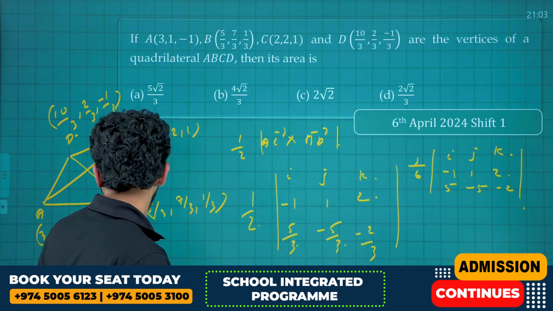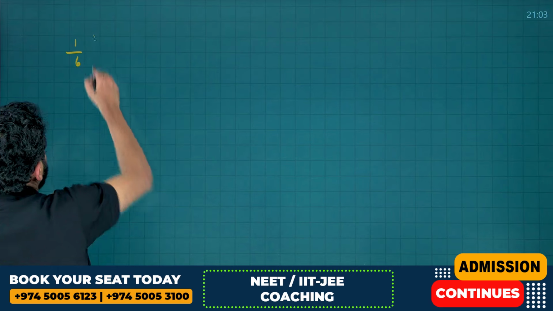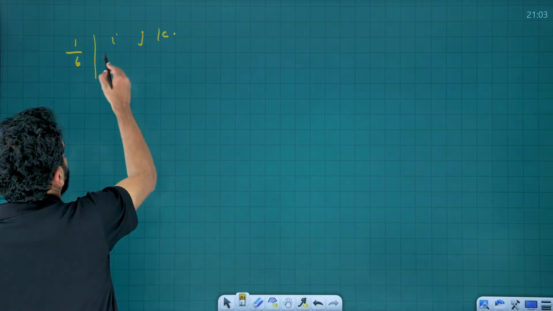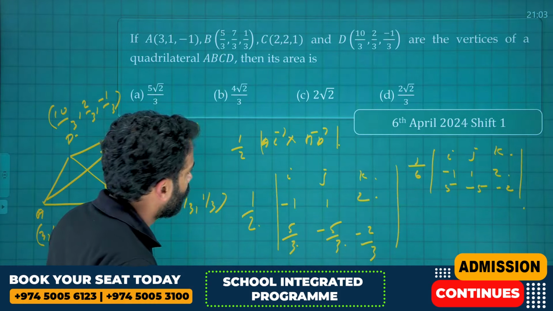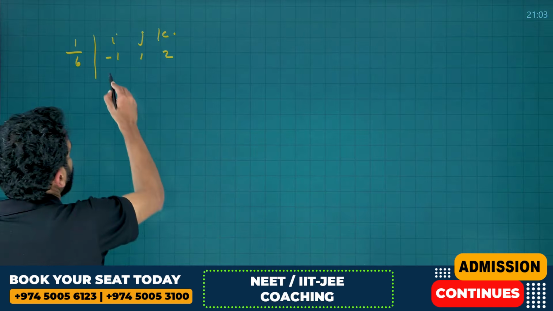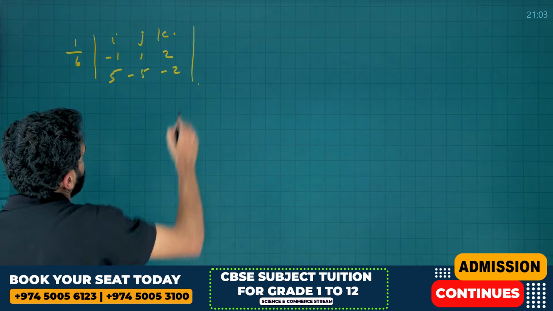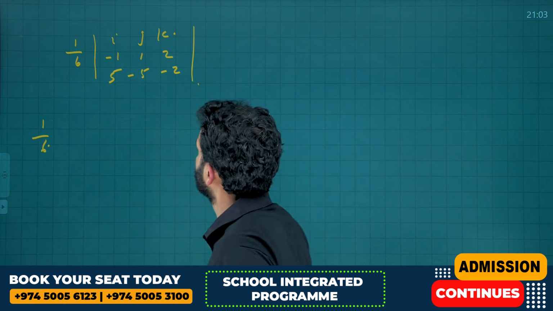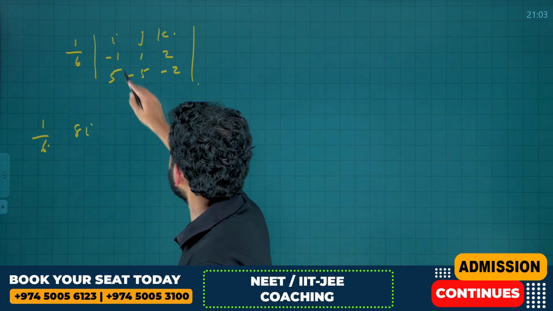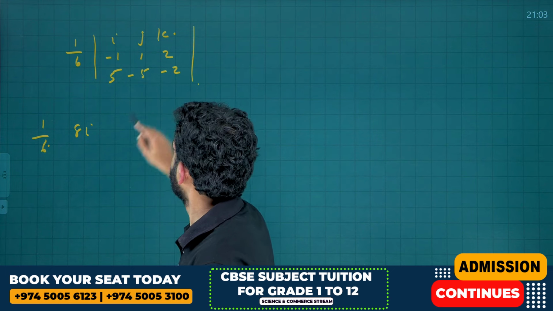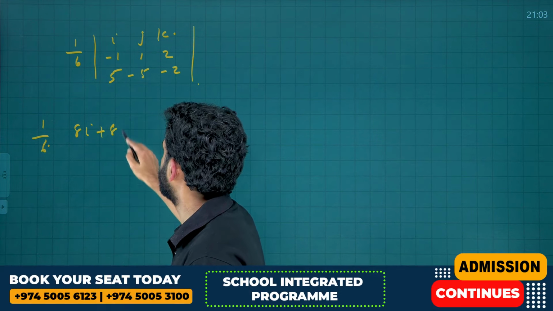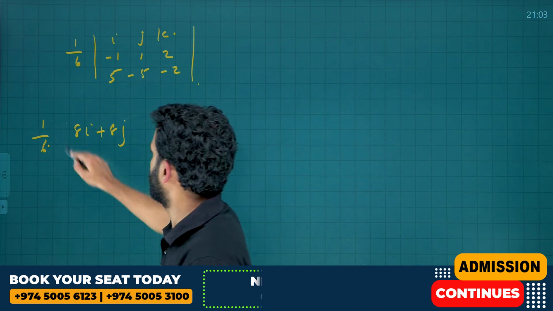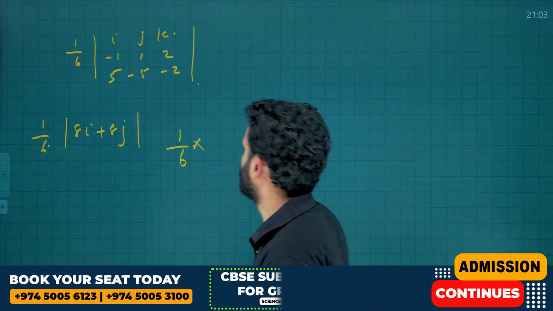I am going to write it again. That is 1/6 into the determinant i, j, k; -1, 1, 2; 5, -5, -2. This becomes 1/6 into (-2 + 10), that is 8i. Then 2 - 10, that is +8j. And again, -5 + 5, that is 0. Okay, that's done. Therefore, 1/6 into the magnitude of this one.